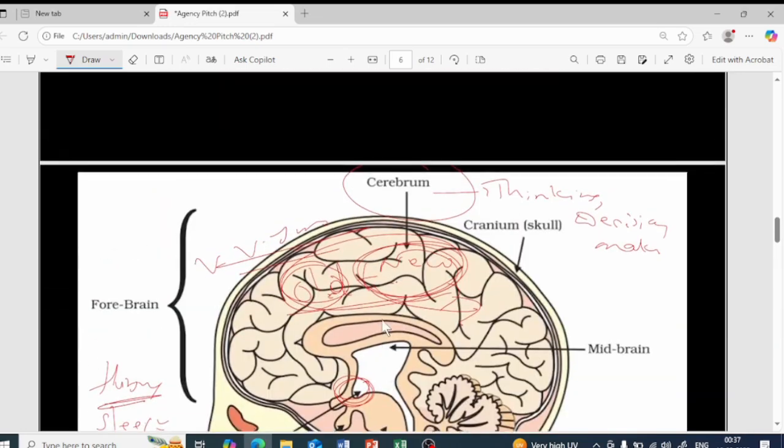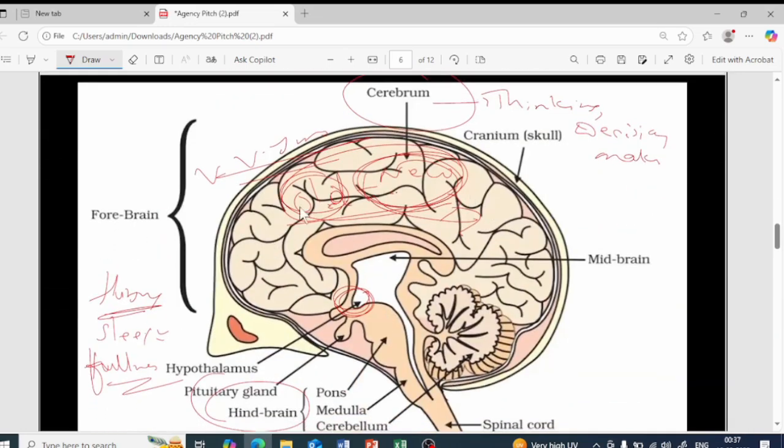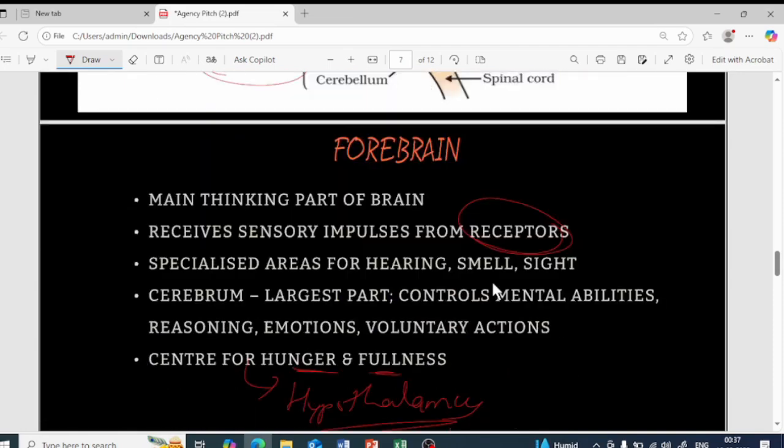I will quickly show you where these regions are present. So this is the cerebrum, the forebrain part, the hypothalamus, forebrain part. You can see the midbrain is here and the hindbrain, the pons is here, the medulla is here, and the cerebellum is here. So these are the parts. Okay, yes.